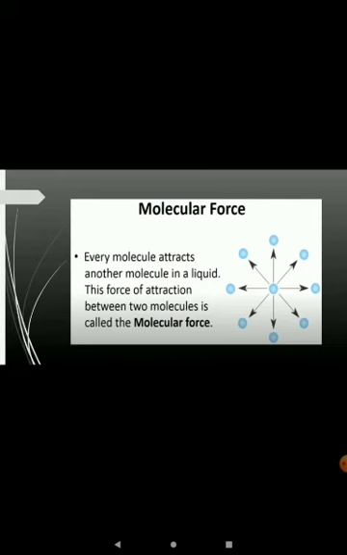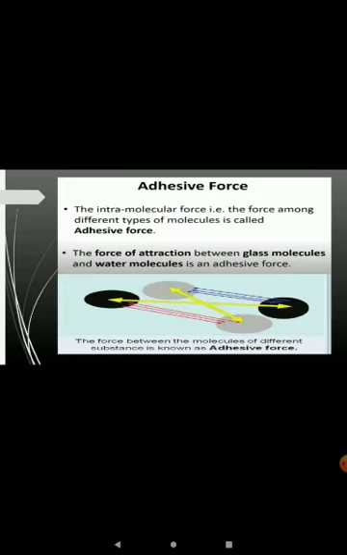First definition is molecular force. Every molecule attracts another molecule with a force, and that force of attraction is called molecular force. It is the force of attraction between molecules of a substance. Now, there are two types of molecular forces.